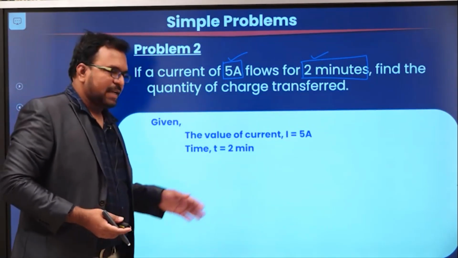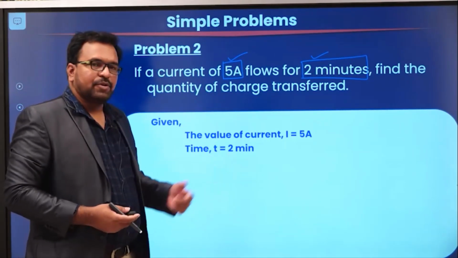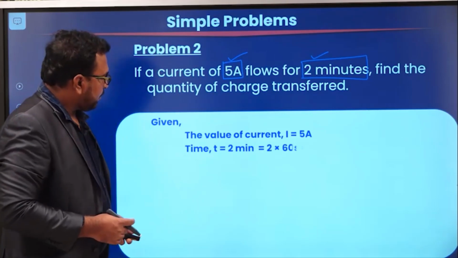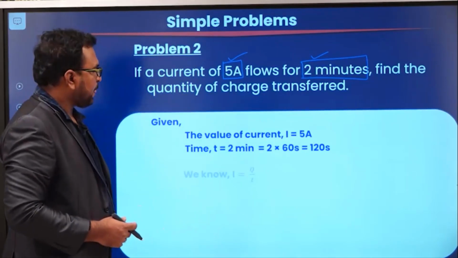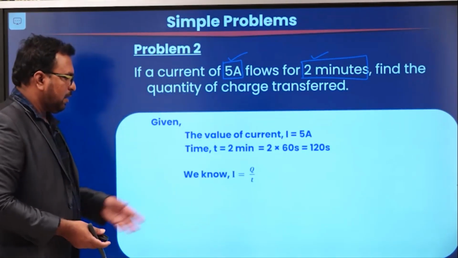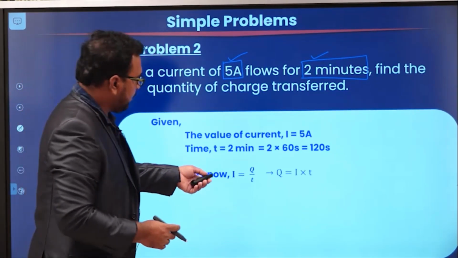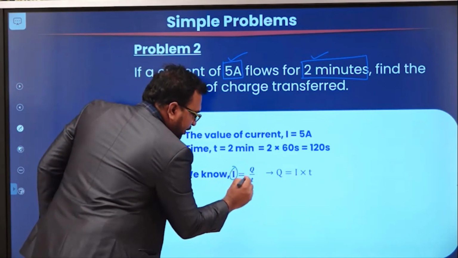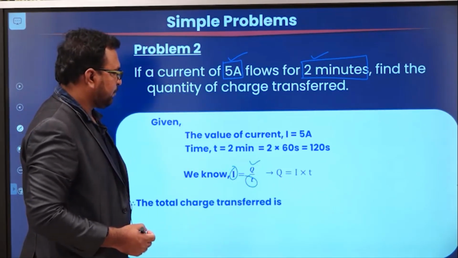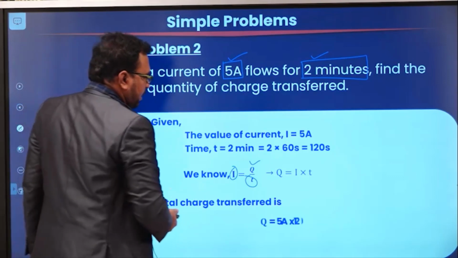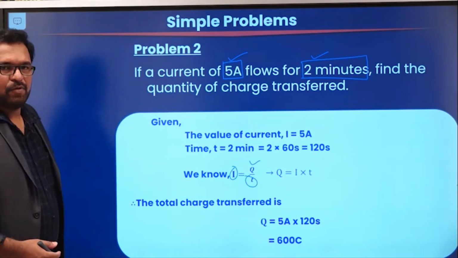And always you have to express time in seconds because we are using SI units to represent all the quantities here. That is why the time should always be in seconds. And we know that 1 minute is 60 seconds. So, 2 minutes means 2 into 60 seconds, so 120 seconds. Now, from the definition of current, I is equal to Q by T. We know the value of I and we know the value of T. The unknown quantity is Q, therefore, Q is equal to I into T. Now, multiplying the current and time value, we are going to get the total charge as 600 coulombs.